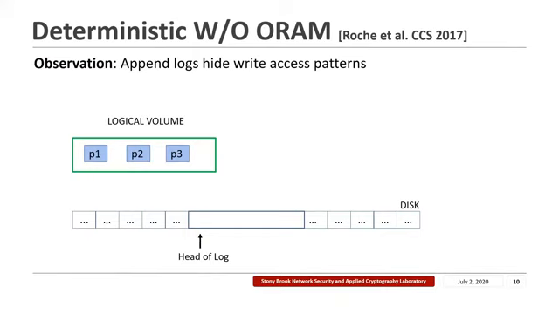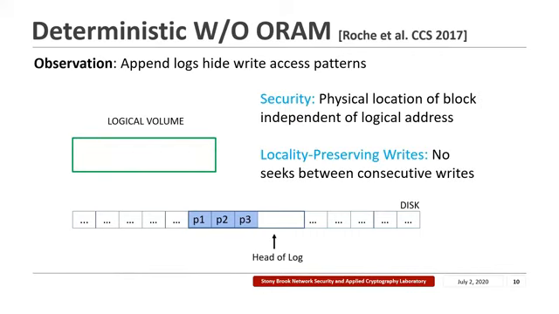So if the data on disk was organized similar to a log-structured file system, then writes from a logical volume can always be performed to the head of the log. And this is going to hide write access patterns because the physical locations of the blocks are independent of their logical addresses. This also ensures locality preserving writes because no seeks need to be performed between consecutive writes, similar to a log-structured file system.